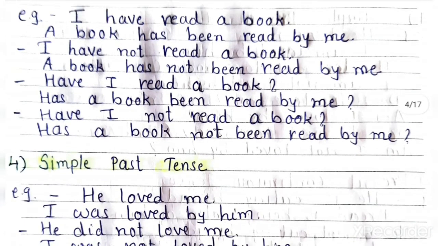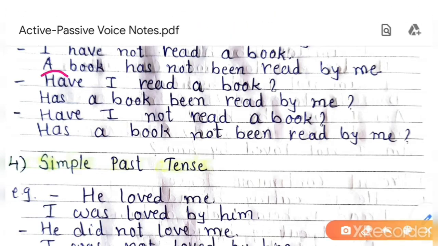I have not read a book. A book has not been read by me. Have I read a book? Has a book been read by me? Have I not read a book? Has a book not been read by me? So here you have observed that we are making changes in has or have according to the person, according to the subject.